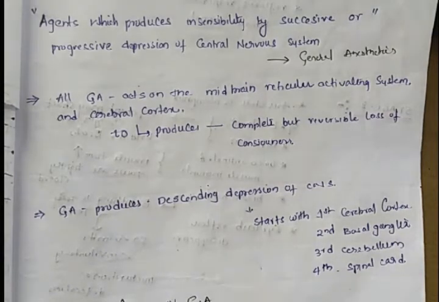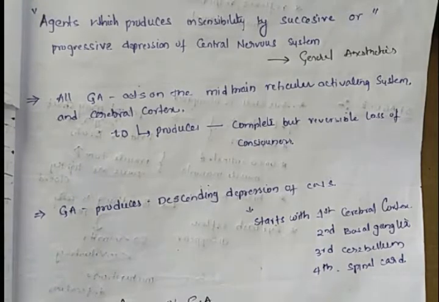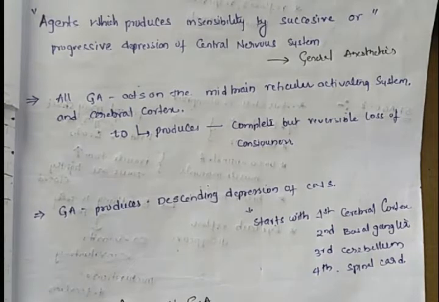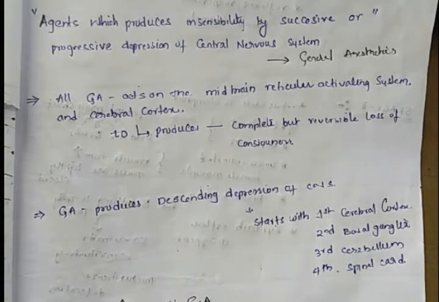Depression simply means a non-response stage.